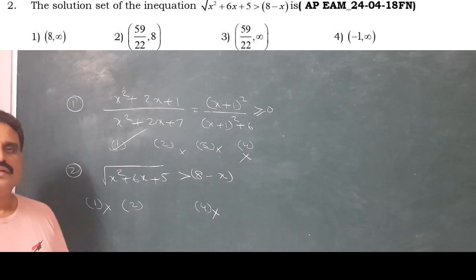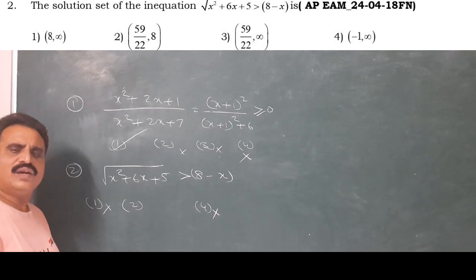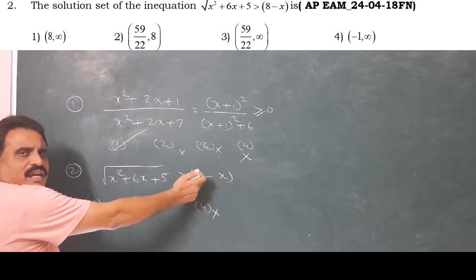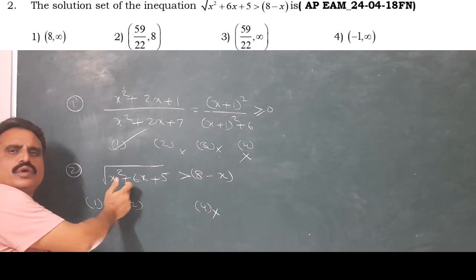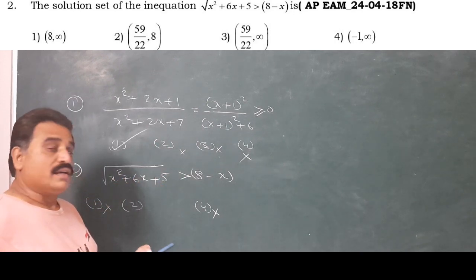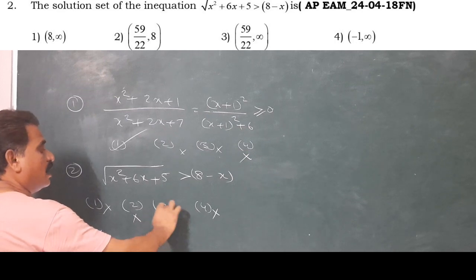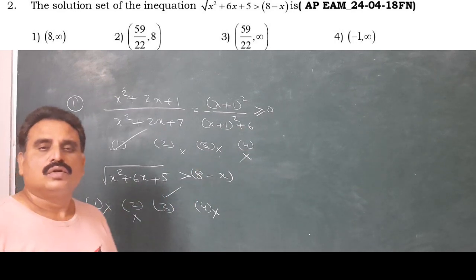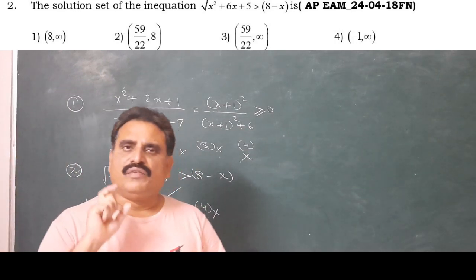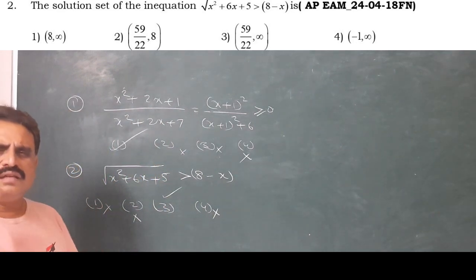Second, up to 8 only. Let us verify 10 or more than 8. Let us take 9. Then 8 minus 9 is negative, and the root is definitely a positive quantity. So 9 is satisfied. That's why 9 must be there. Second wrong. Third contains 9. That's right. So by mental calculation, by verifying one by one, such types of questions you can easily solve.